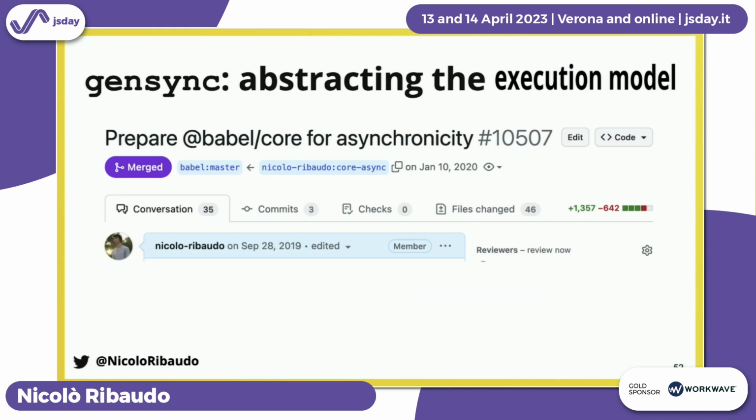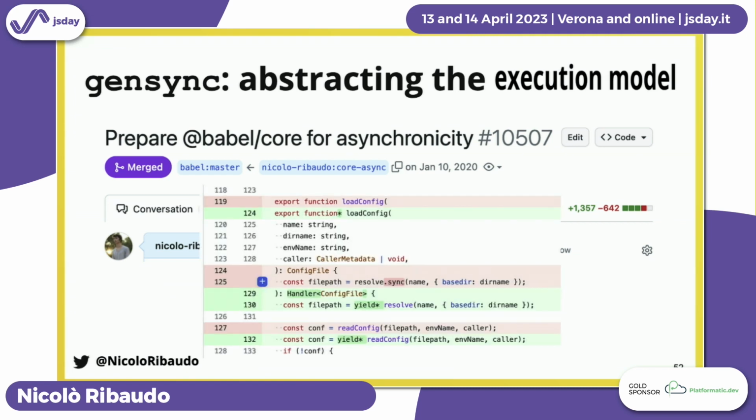And so in January, end of 2019, beginning of 2020, we finished preparing Babel core, the config loading package, for asynchronicity, thanks to this gensync package. And this was maybe 1 month, 2 months after Node.js unflagged their ESM implementation. You can see the pull request is literally just adding some generators here and there.